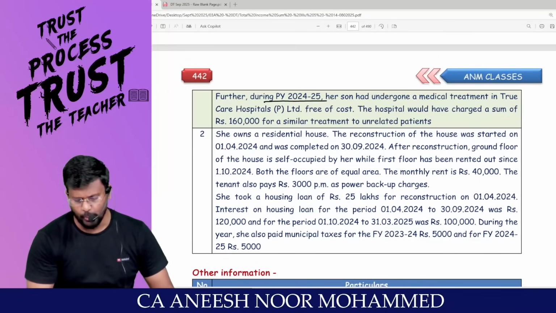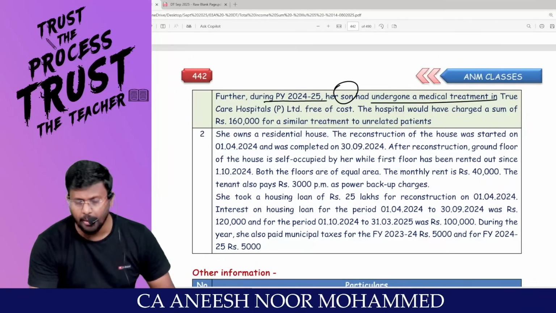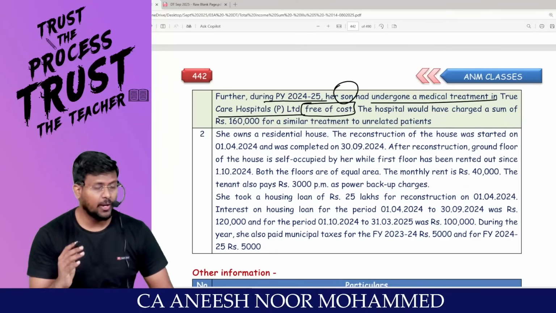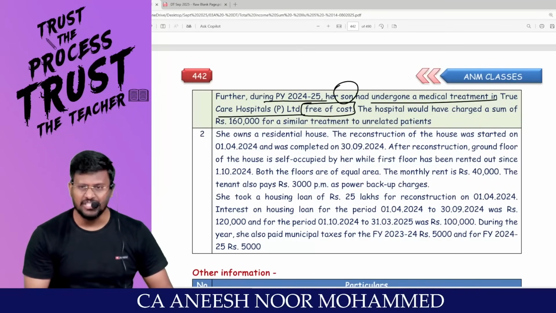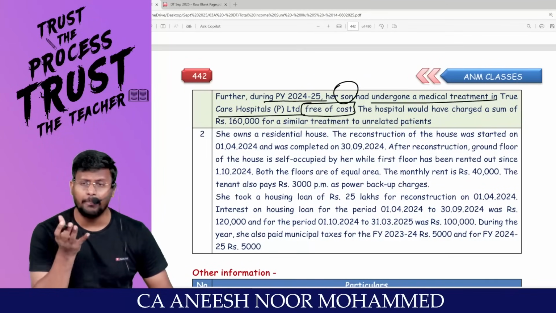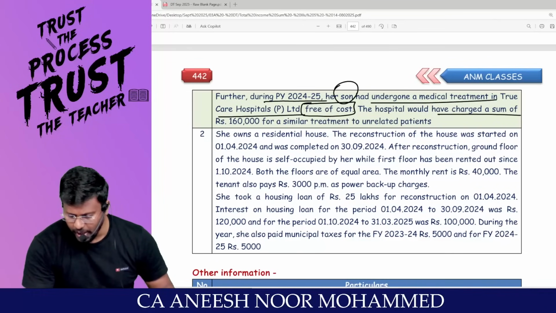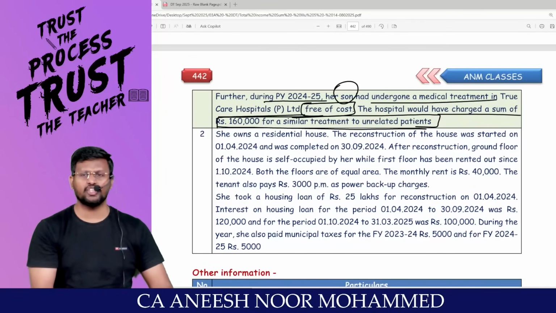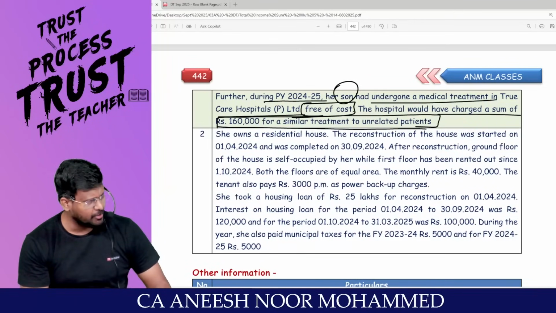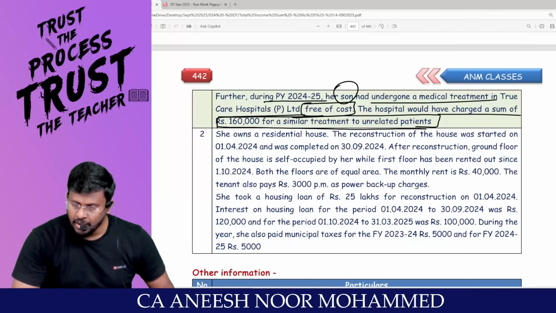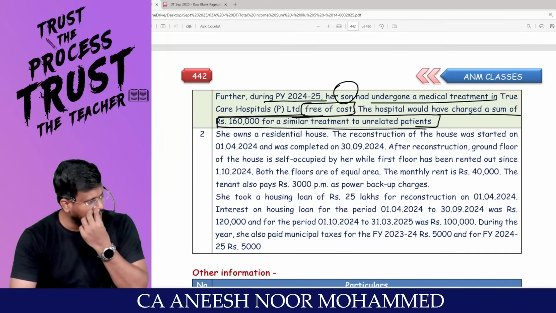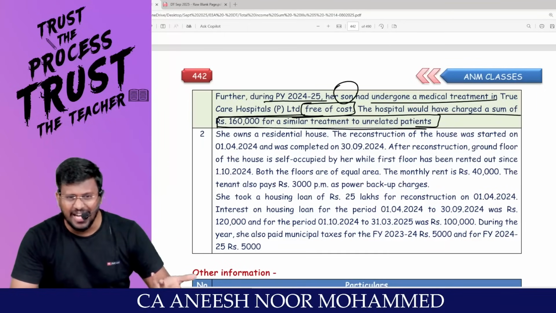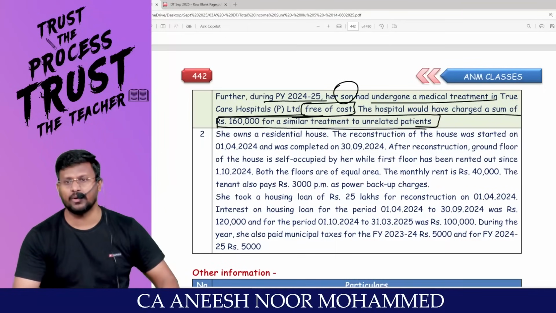Further, during 24-25, her son had undergone a medical treatment in True Care Hospitals Private Limited. Free of cost medical facility. Medical facility can be availed either by the employee or by his son. That is allowed. Hospital would have charged a sum of 1,60,000 for a similar treatment to an unrelated patient. That means, my dear lovable students, in that hospital only she is working. The hospital where she is working gave medical treatment for her son. Right? Sir, this is not a taxable perquisite. This is a tax-free perquisite. Do you agree with me?